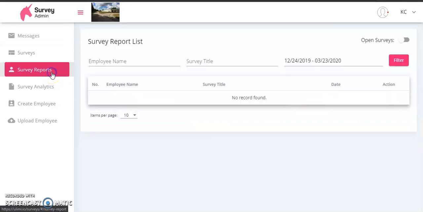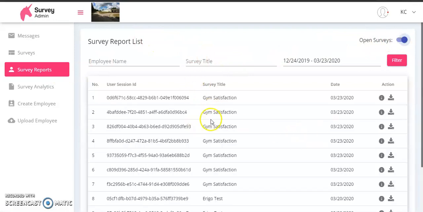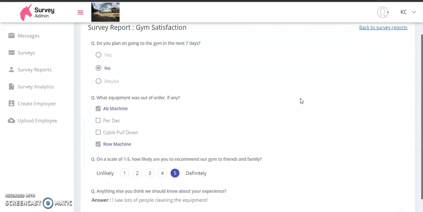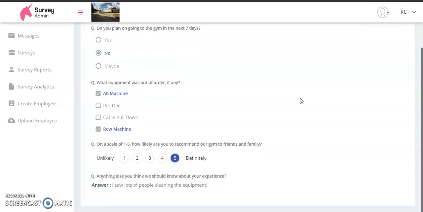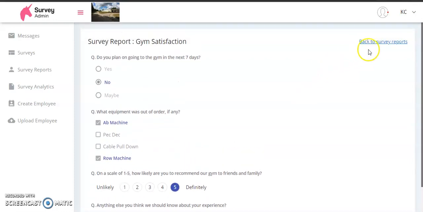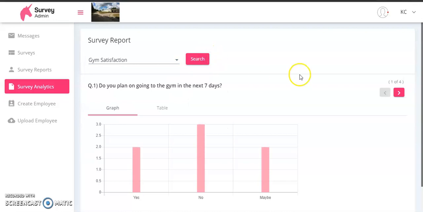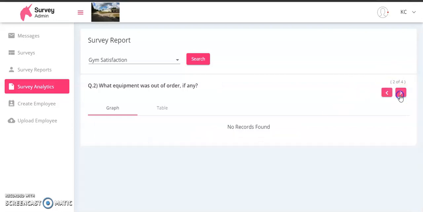All right, and then once people have started taking your surveys, you'll see we have the survey reports section here, and we can see some of the results that we got from our gym satisfaction survey. And this is where you're going to be looking at each individual response. But then if you want to roll that info up, that's where you come into our survey analytics. And if we select that same survey, you'll see we have some graphic data here showing how many responses of each we had.